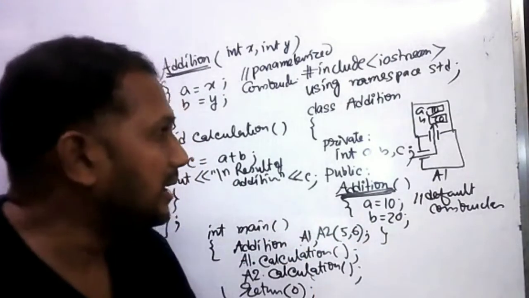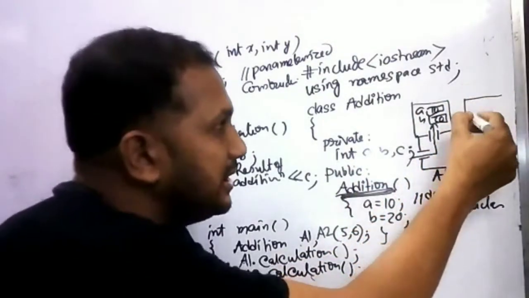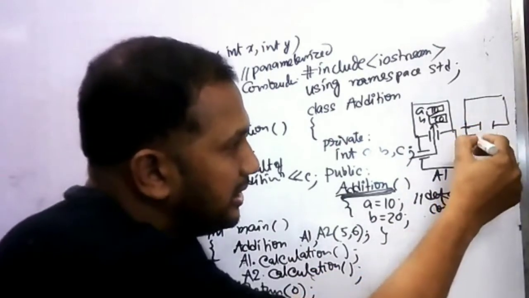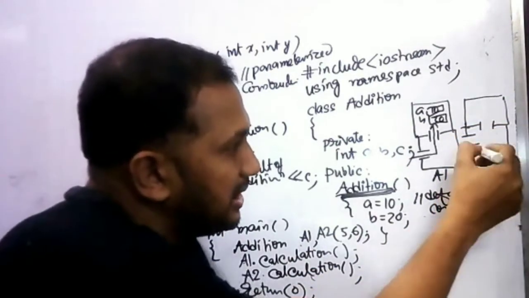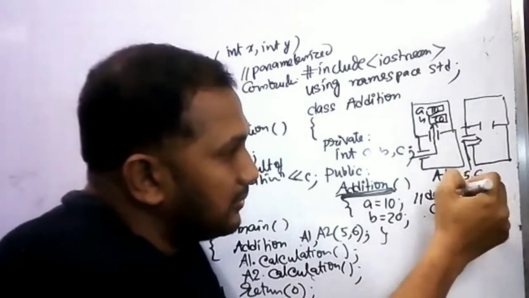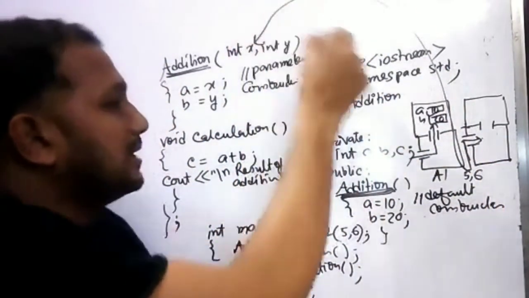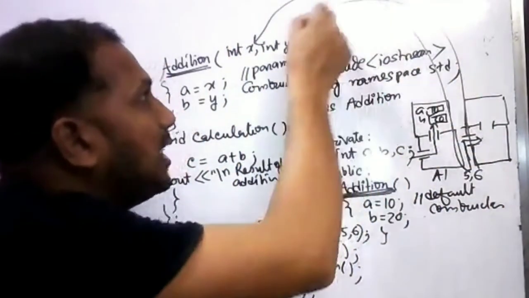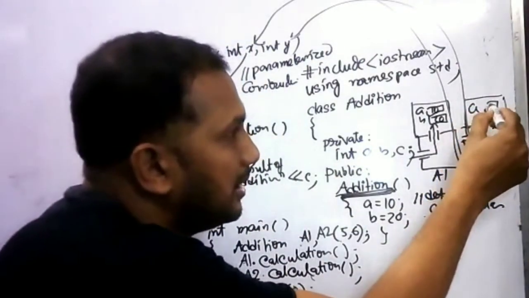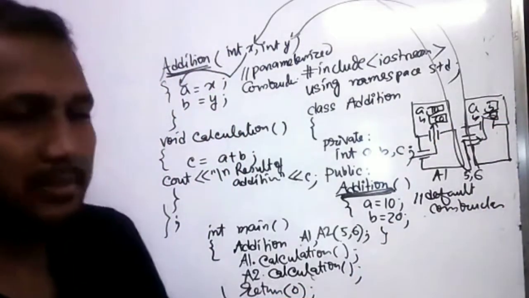Now, when another object is created, suppose A2 is created. This is the A2 area, this is the private area, and this is the public area. Main can access this public area. When you transfer 5 and 6 from the main, the outside world, 5 is transferred to x, 6 is transferred to y, and 5 is transferred again to a, so a equal to 5 and b equal to 6. So it is initialized to 5 and 6.